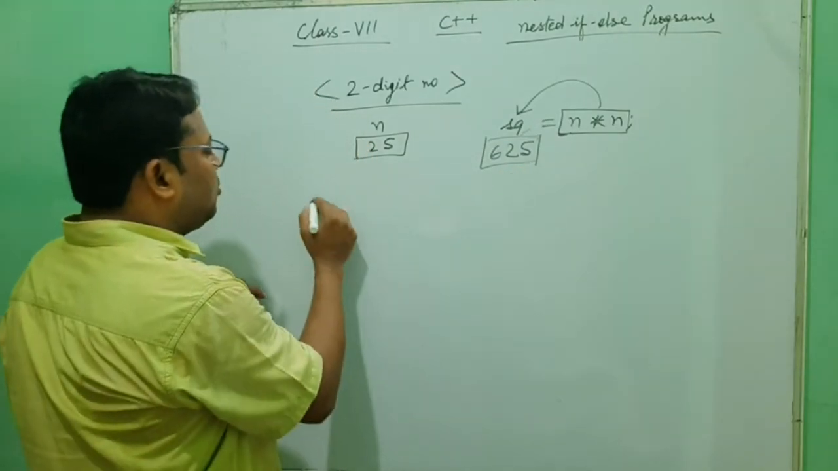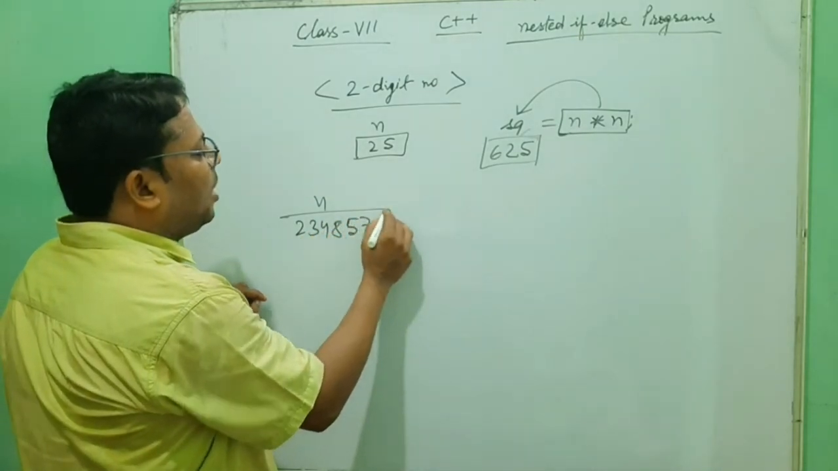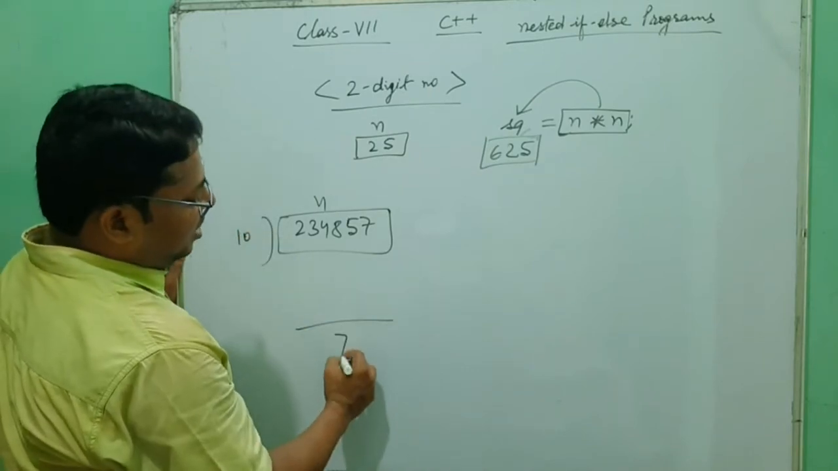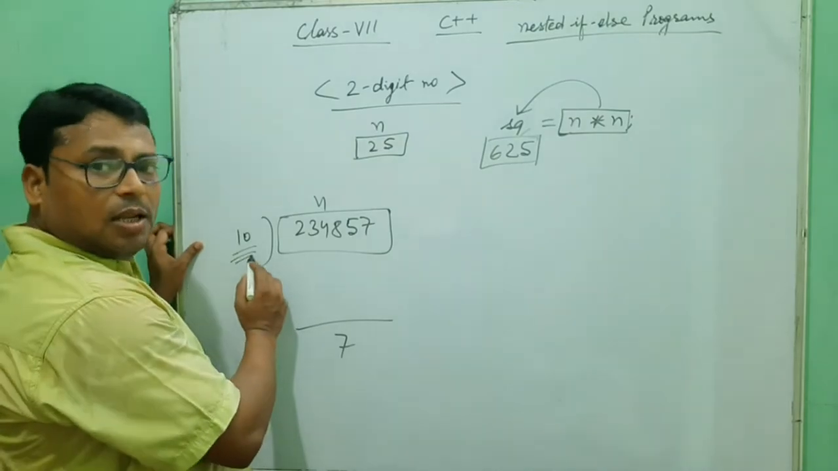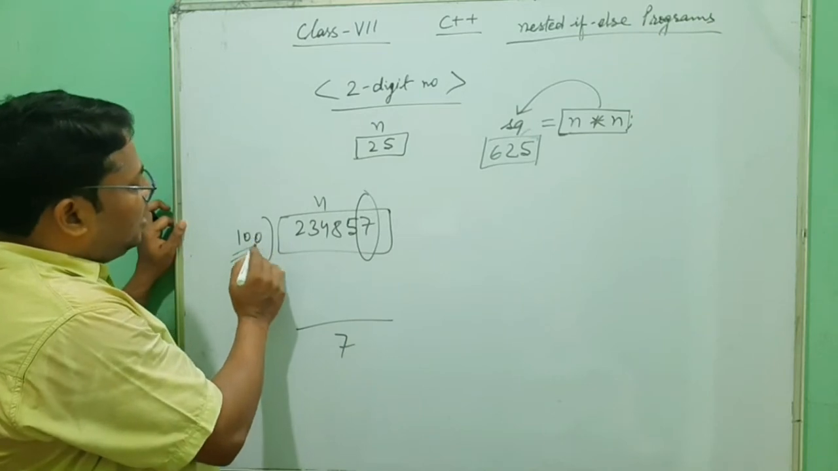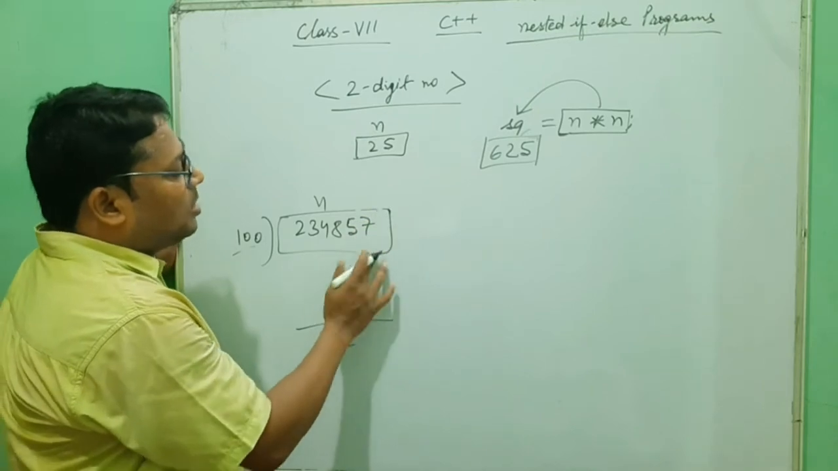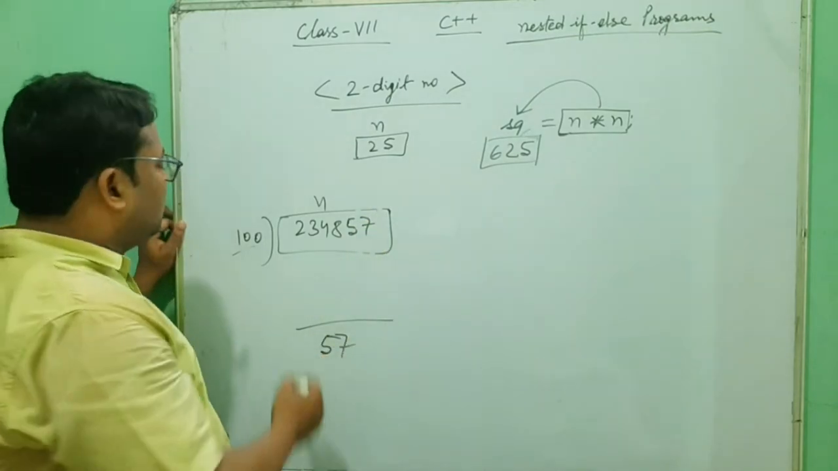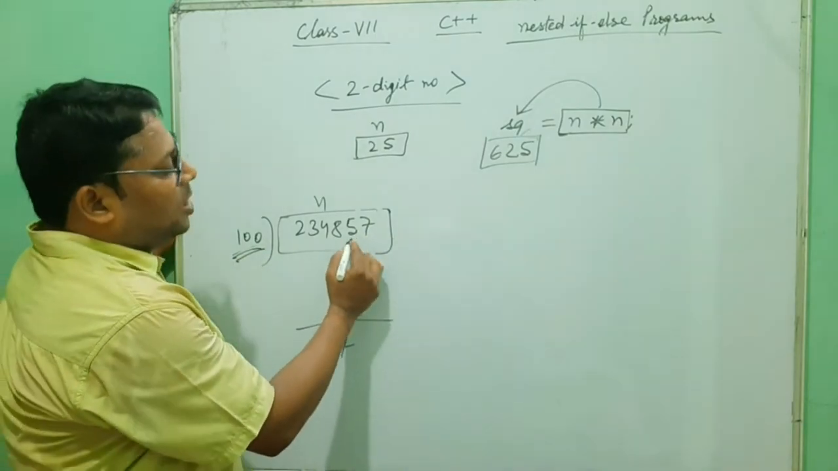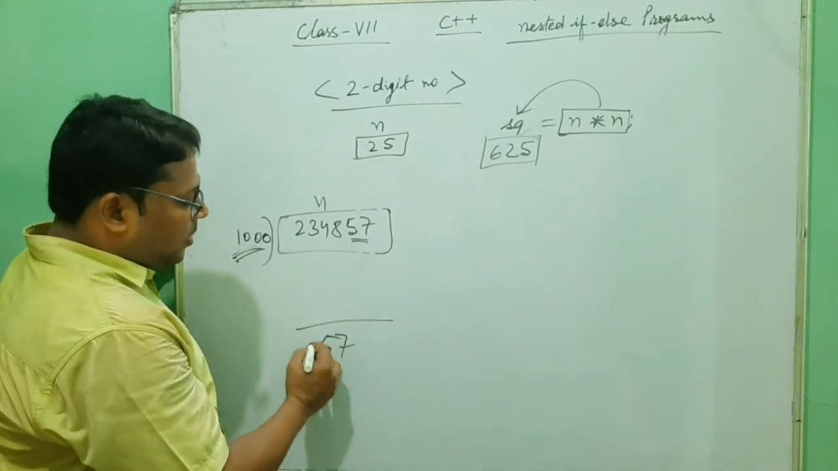When you divide any number, say 2, 3, 4, 8, 5, 7, by 10, the remainder will be 7, because dividing by 10 gives you the last single digit. But when you divide by 100, the remainder will be 2 digits, 57. So when you divide by 100 and find the remainder of any number, you get the last 2 digits. If you divide by 1000, you get the remainder of the last 3 digits.